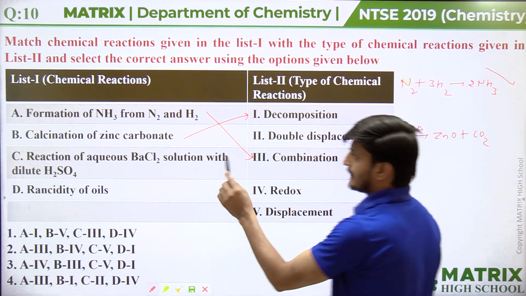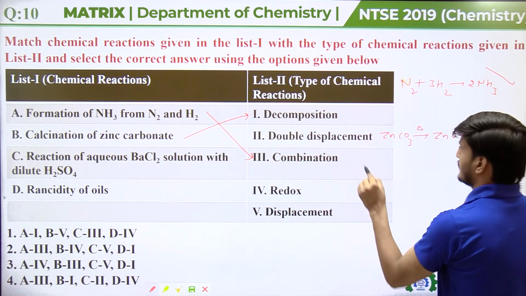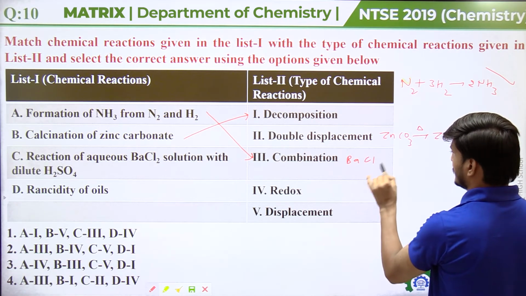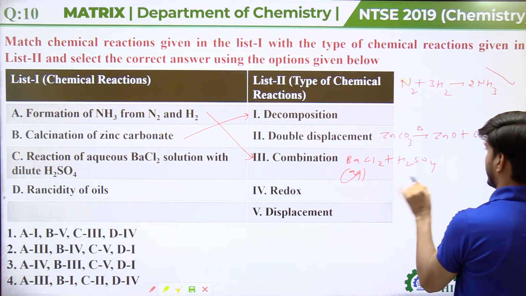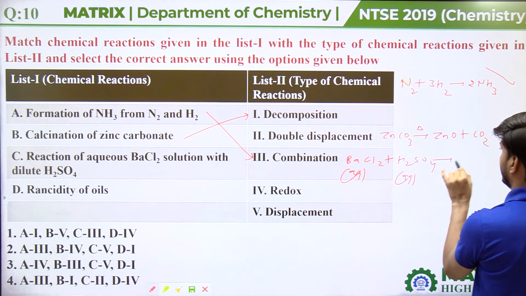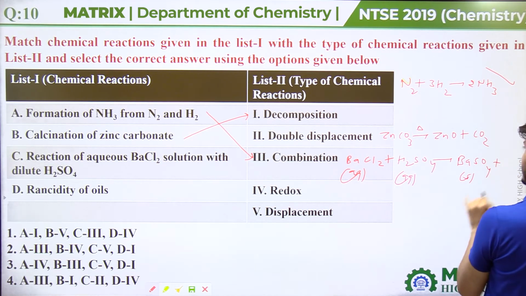Okay. Now reaction of aqueous barium chloride solution with dilute H2SO4. The reaction is barium chloride, BaCl2 aqueous, reacting with H2SO4 aqueous. So here we will get BaSO4, barium sulfate, as precipitate along with HCl.